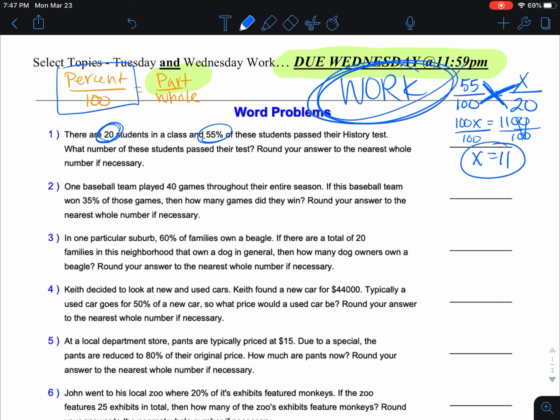Please make sure you complete this worksheet Wednesday by 11:59 p.m. It needs to be submitted through Schoology. If you're struggling with how to submit, please let me know and I will help you with that. Again, this right here, percent, and then part over whole, that's the key part there. Please make sure that you join our chat on Wednesday.